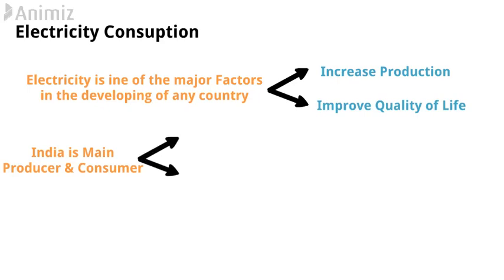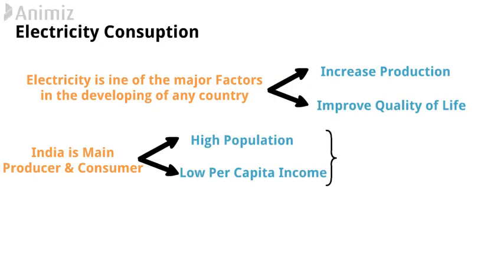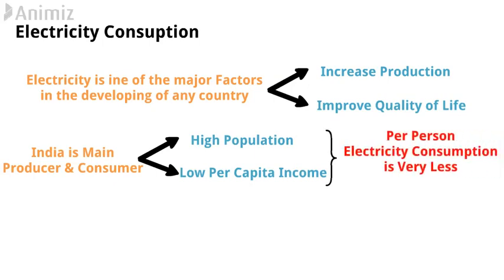It means we are a major producer and major consumer all around the world, and still because of high population and low per capita income, Indian people are not able to have sufficient electricity. Here per person electricity consumption is very less. If people are not able to get basic utilities like electricity, then it definitely indicates poverty in India.